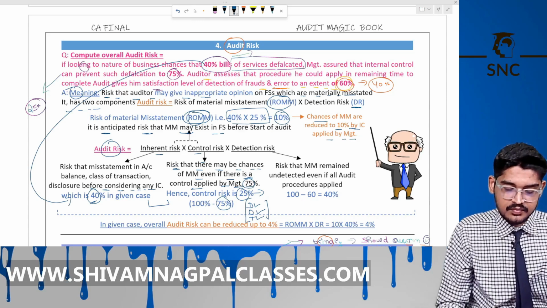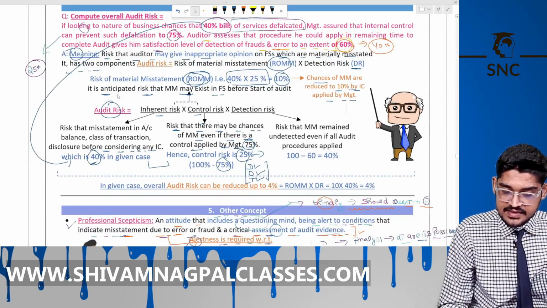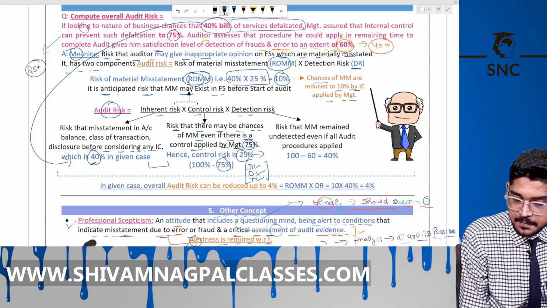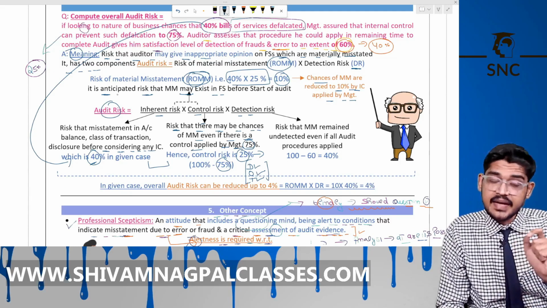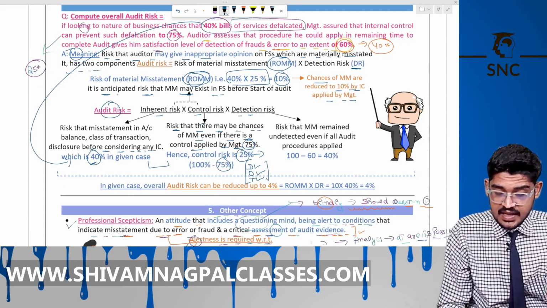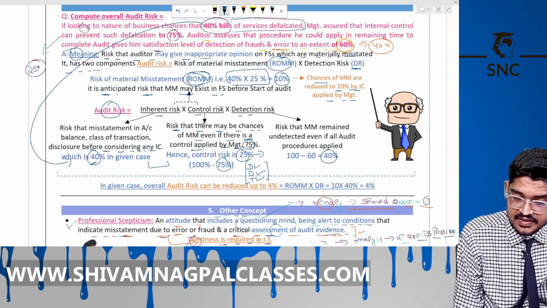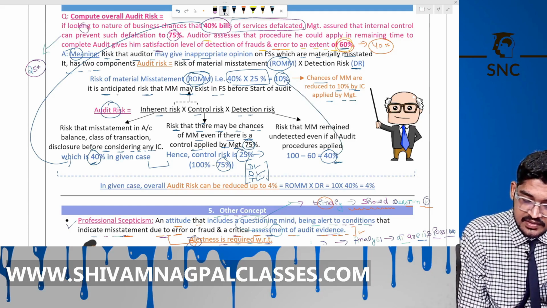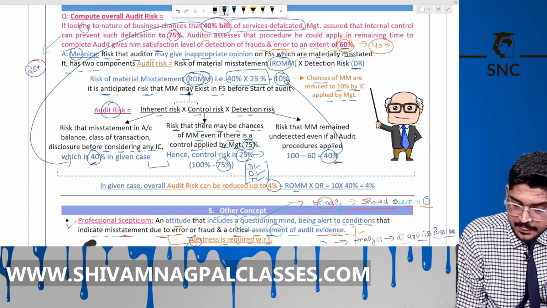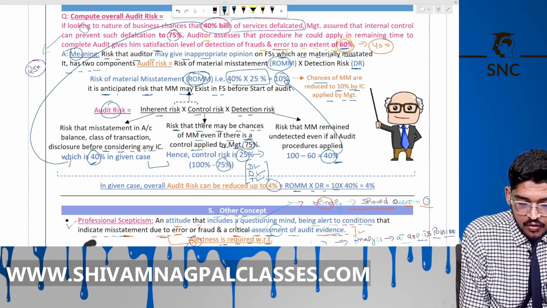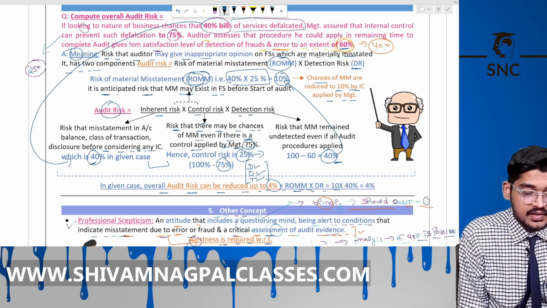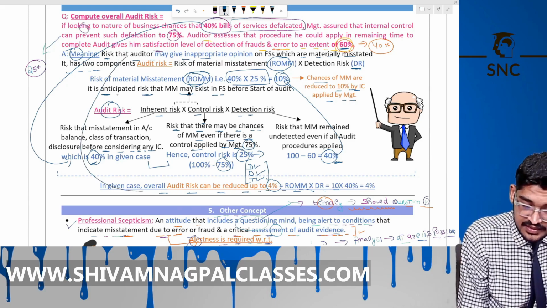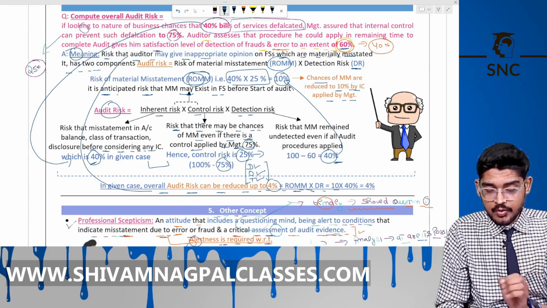Now, the next is into detection risk. It is the risk that material misstatement remains undetected even if all audit procedures are applied. That is 40% now in our case. Okay, now multiply this with this, we get 4%. Now the overall audit risk can be reduced to 4%. This is the risk that the auditor may give an inappropriate opinion here.